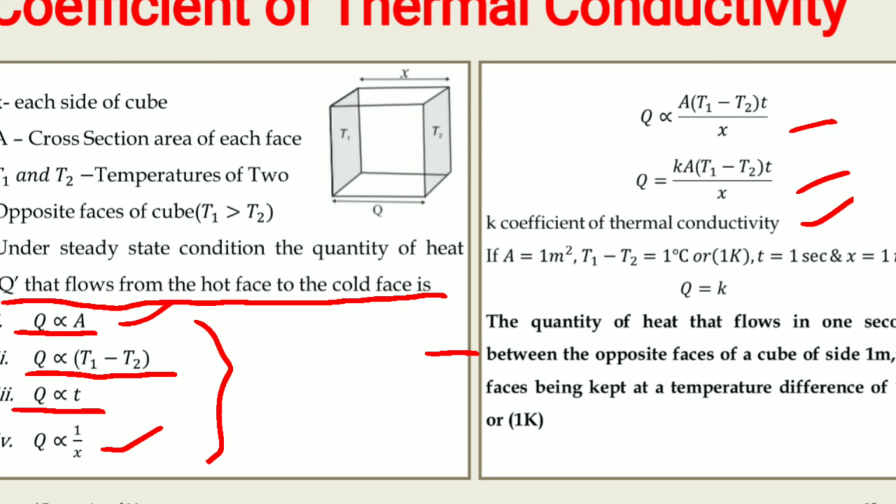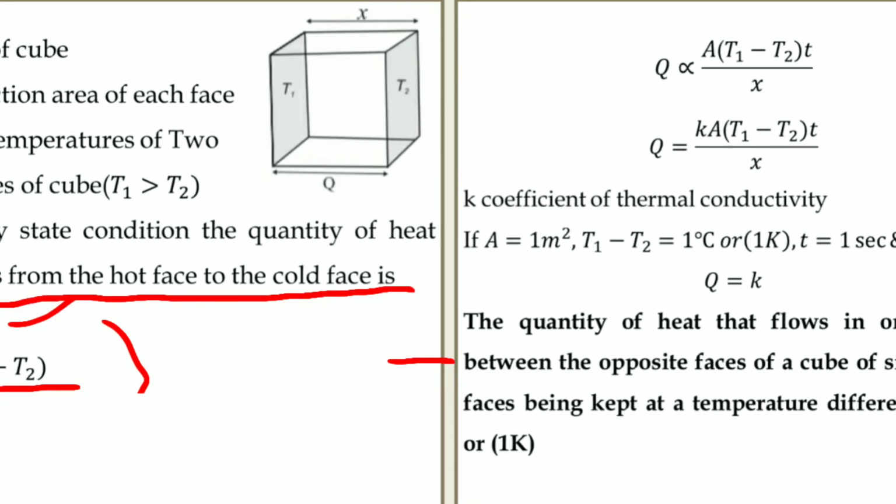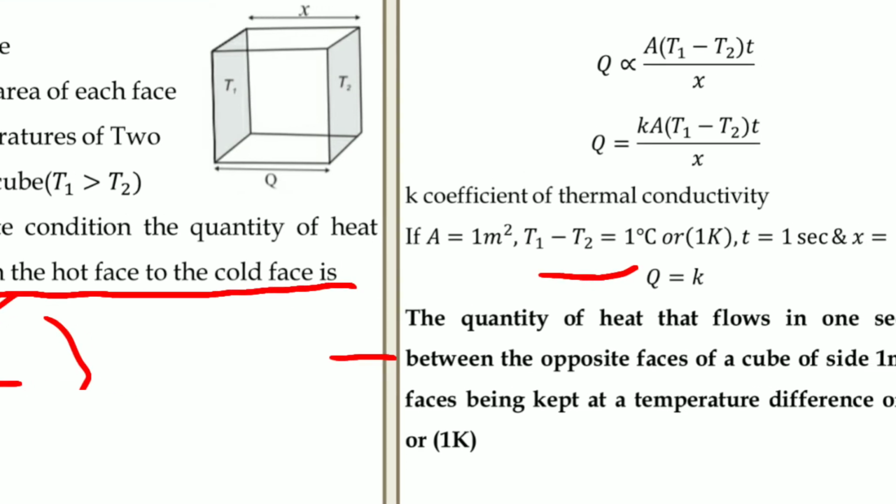For that, you can see here that if the cross sectional area of this cube is 1 meter square, the temperature difference between the two faces of the cube, T1 minus T2, is 1 degree Celsius or 1 Kelvin, the time for which the heat flows from hot end to the cold end is 1 second, and x, the side of the cube, is equal to 1 meter, then the heat flow Q is what?